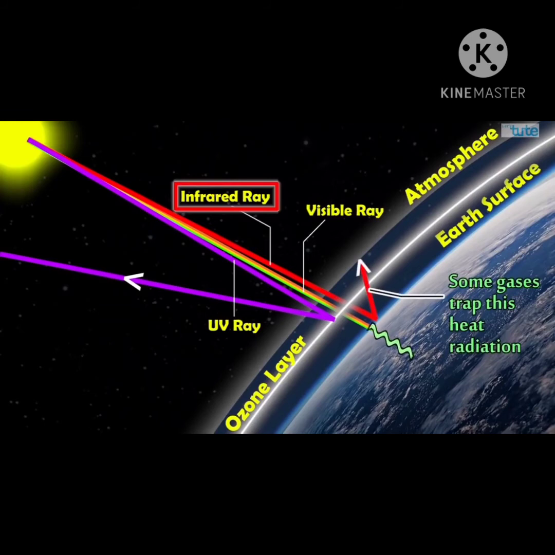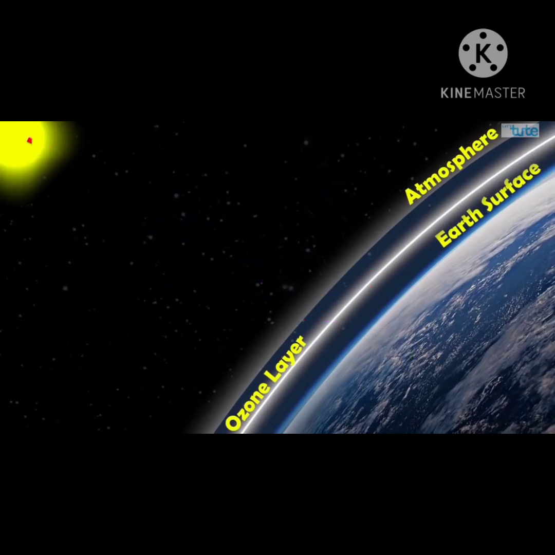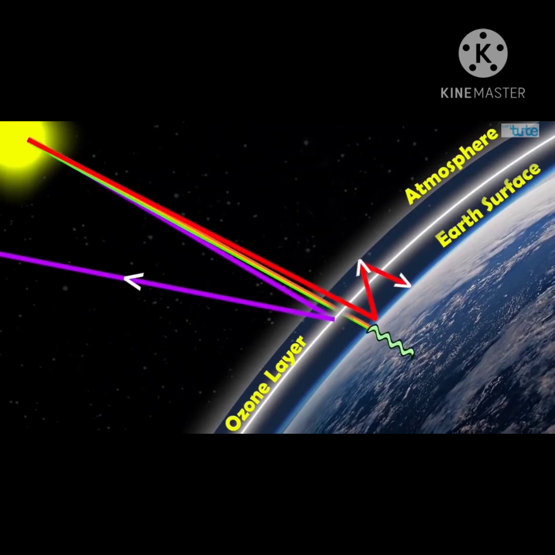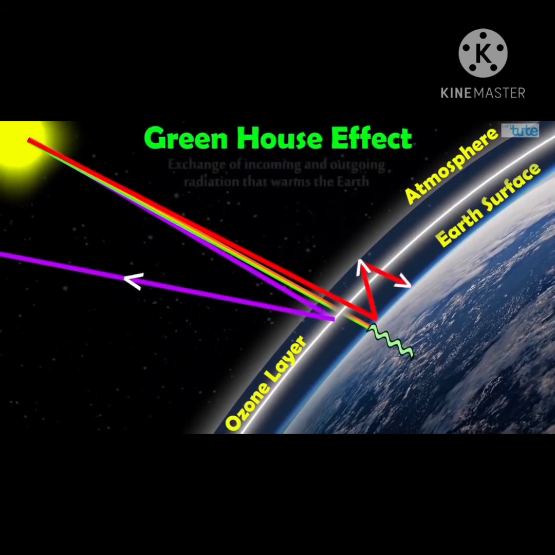This exchange of incoming and outgoing radiation that warms the Earth is referred to as the greenhouse effect. The gases involved in this are called greenhouse gases, which mainly include carbon dioxide, methane, water vapor, etc.